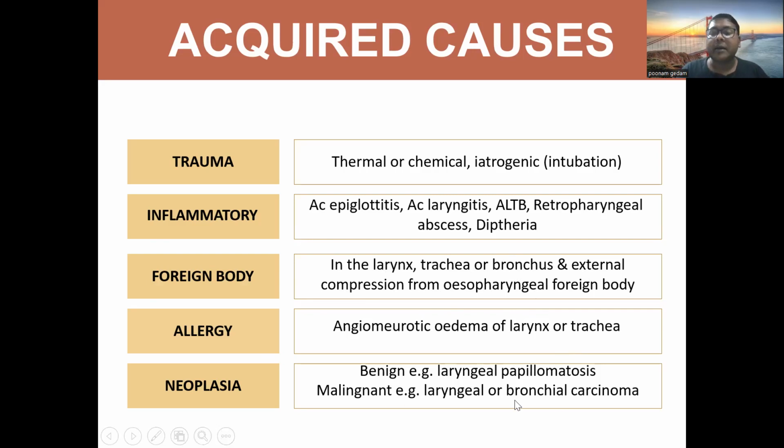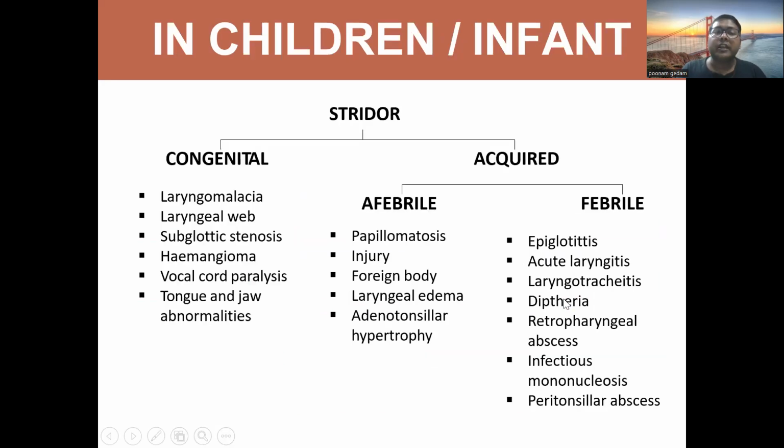So the cause can be neoplastic also. It can be benign, for example laryngeal papillomatosis, or malignant, for example laryngeal or bronchial carcinoma. So coming to the classification of stridor in children or infants, stridor can be congenital.